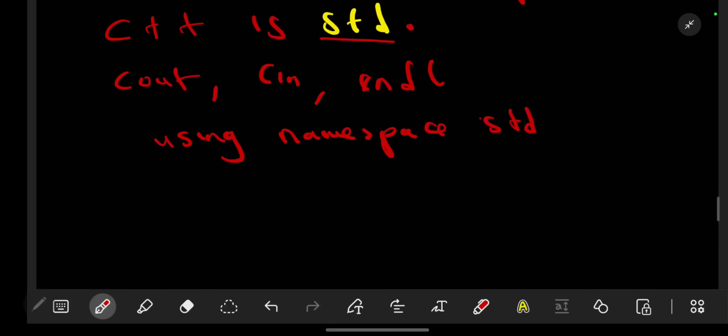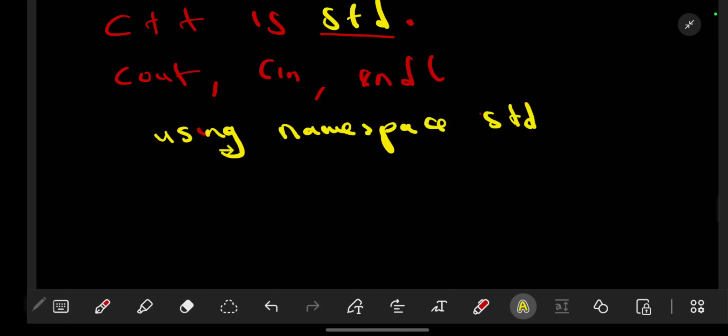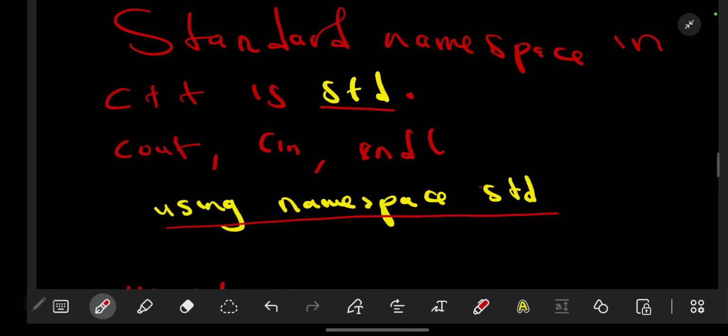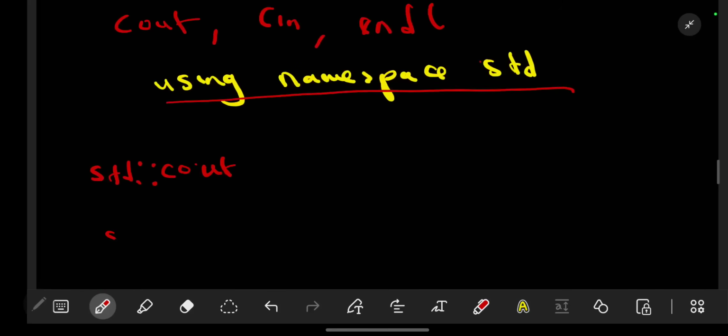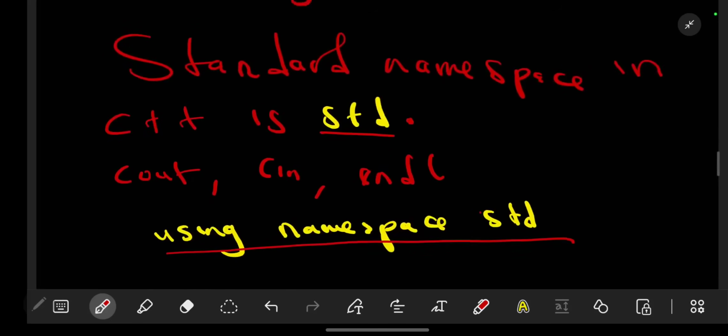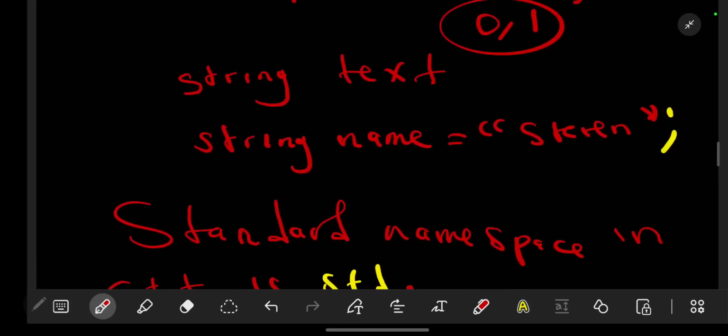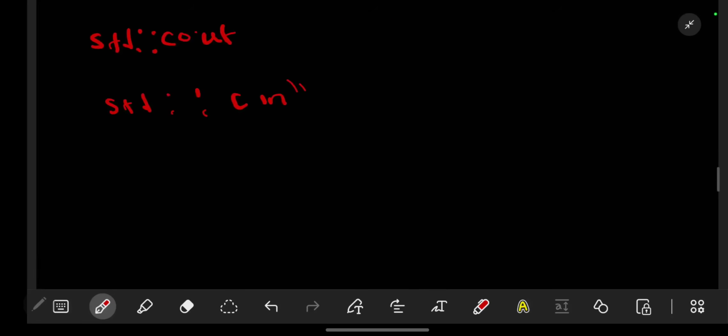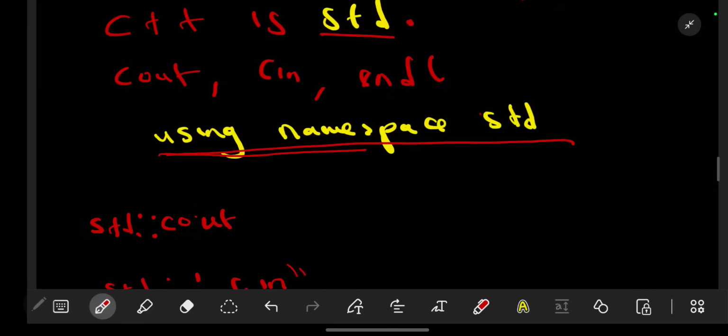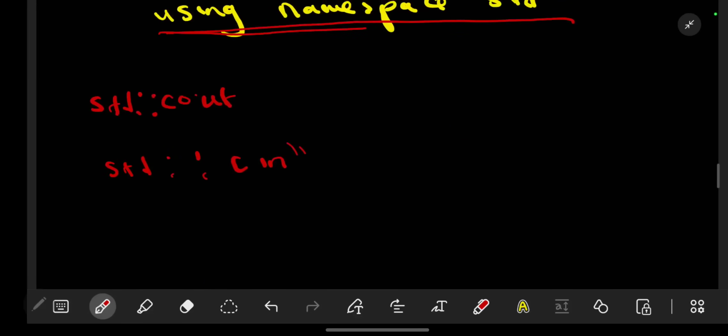std, that means if you omit this, every time you have to use cout, you will have to say std before you use cout. Now to avoid that, we just use using namespace std, where you have to use cin. Cin is used when you want to enter data. So that is basically what we looked at. To prevent you every time writing this, you will have to use using namespace on top. So that is basically what we discussed in the previous video.